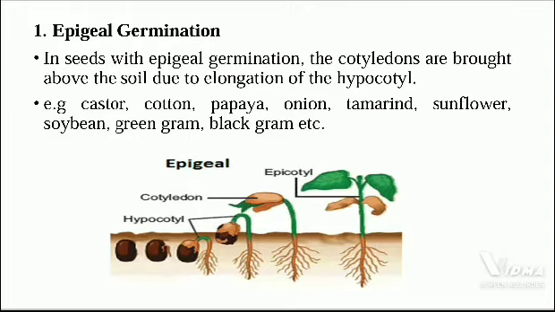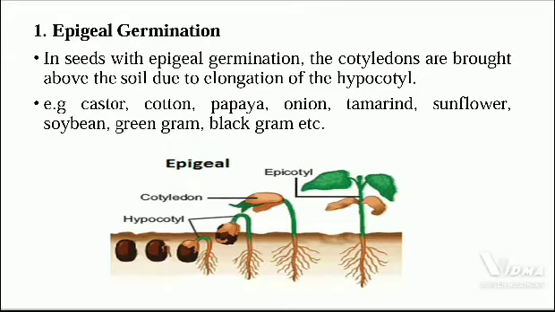In seeds with epigeal germination, the cotyledons are brought above the soil due to elongation of the hypocotyl. Examples: castor, cotton, papaya, onion, tamarind, sunflower, soybean, green gram, black gram. Here the cotyledons, besides food storage, also perform photosynthesis till the seedling becomes independent.